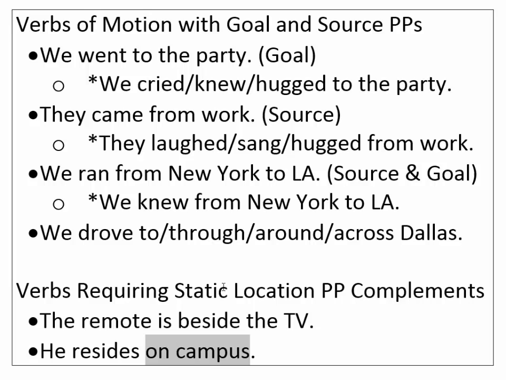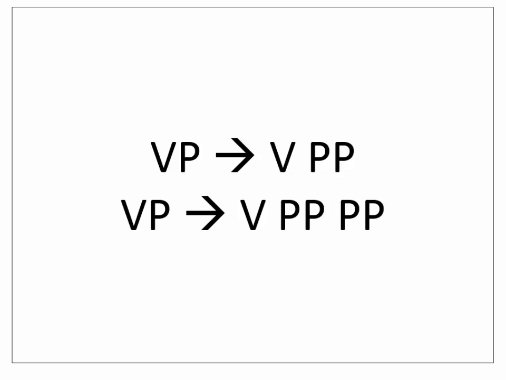Now, for some of these, you just have to think about the particular meaning of the verb. Does it seem to require a location with it? Sometimes they do, but sometimes they optionally take the prepositional phrase complement with them. Okay? All right, so we can capture these with these rules. So we're saying that a prepositional phrase can occur as a complement of a verb, and sometimes you can get both a source and a goal prepositional phrase complement combining with a verb. Okay, so here we'll have two prepositional phrases combining with a verb to give us a VP. All right, let's look at some examples.